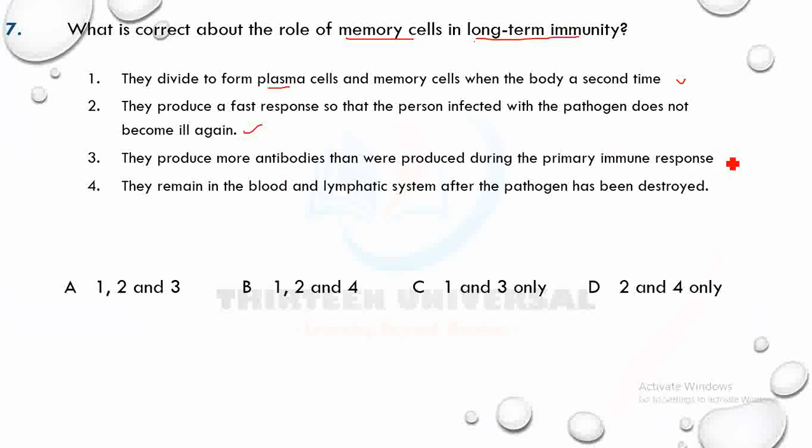Okay, because it's not direct. They don't produce antibodies directly. They have to form plasma cells, which produce them. That's why we can't choose this. Now, 4 says they remain in the blood and lymphatic system after the pathogen has been destroyed. Yes, they remain there for a long time. So it is 1, 2, and 4. That is the answer. All right.